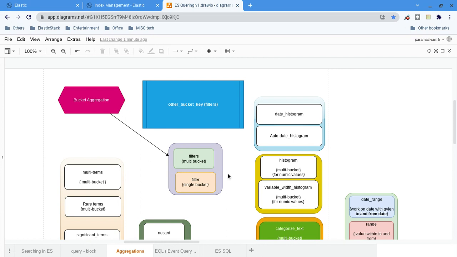Let's say we have an index where you want to group all the motorcycle products sold. That is an aggregation, a sum of all the motorcycles. But now if you want only Splendor Plus, then we can apply the filter within the scope of the aggregation. Then only Splendor Plus documents are grouped, and for that we can compute total price or mean, whatever we want. That is filter. But if you want more than one filter, then you can go for filters.